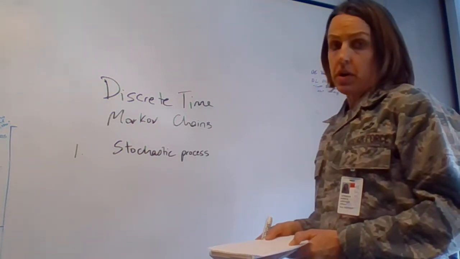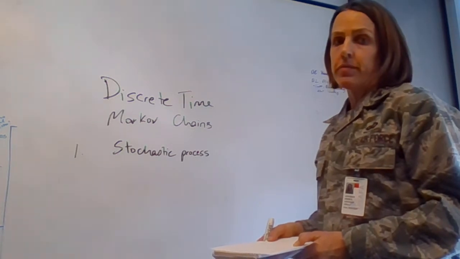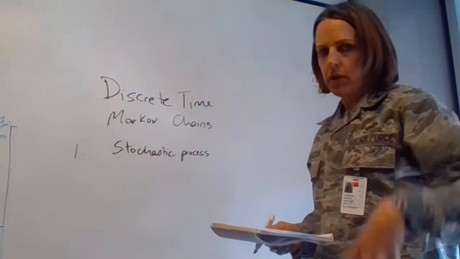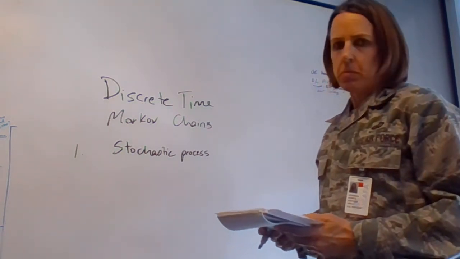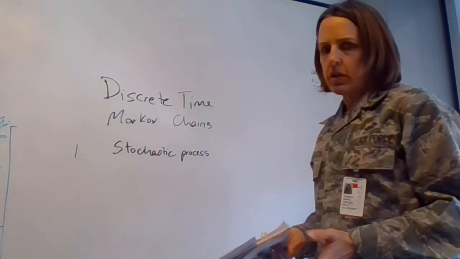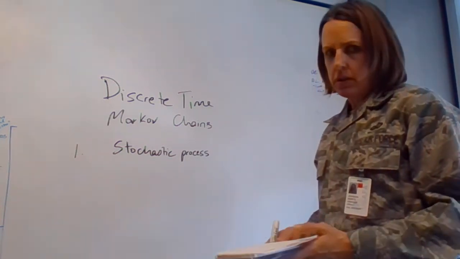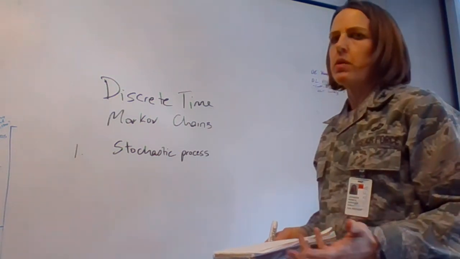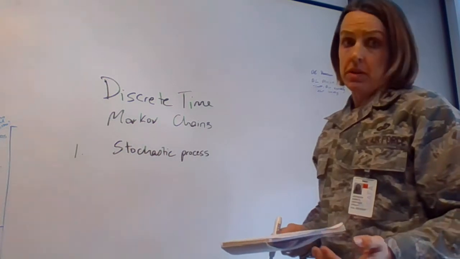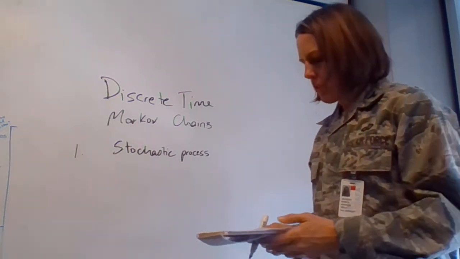So a stochastic process is just some probability-based random series of events. So some process that's going to evolve over time in some probabilistic random manner. So think of some things that could be considered a random process or a stochastic process. Stuff like, what's the weather today? What's the weather tomorrow? It's somewhat random. Whether or not Natalie makes the bus, random. Other things, rolls of dice, etc., random.